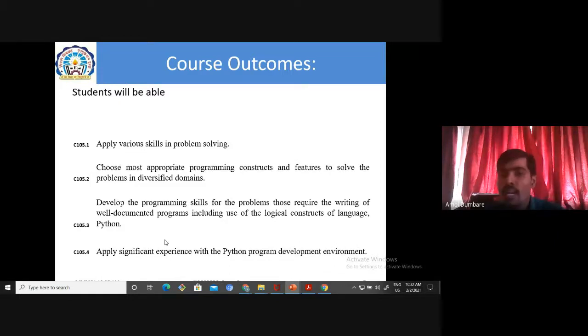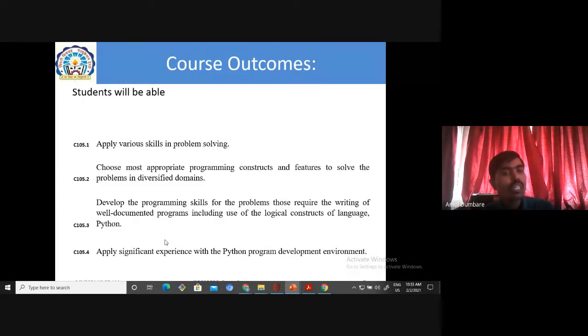But to get the output of that problem by using program, you have to appropriately use a programming construct. मतलब, for example, whether you have to use for loop, whether you have to use if loop, whether you have to use while loop, whether you have to use float data type, whether you have to use integer data type, whether you have to use string data type, that you have to choose, and that will depend on what type of data you have to process for your program to get the specific output. So that is your course outcome number 2.